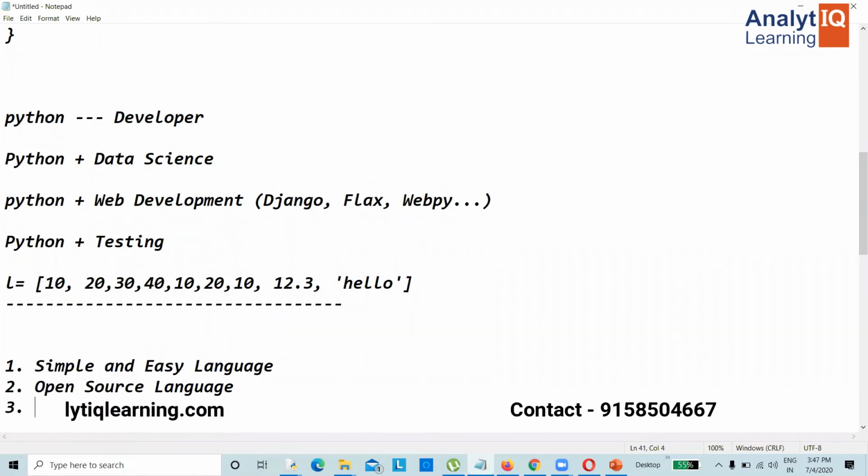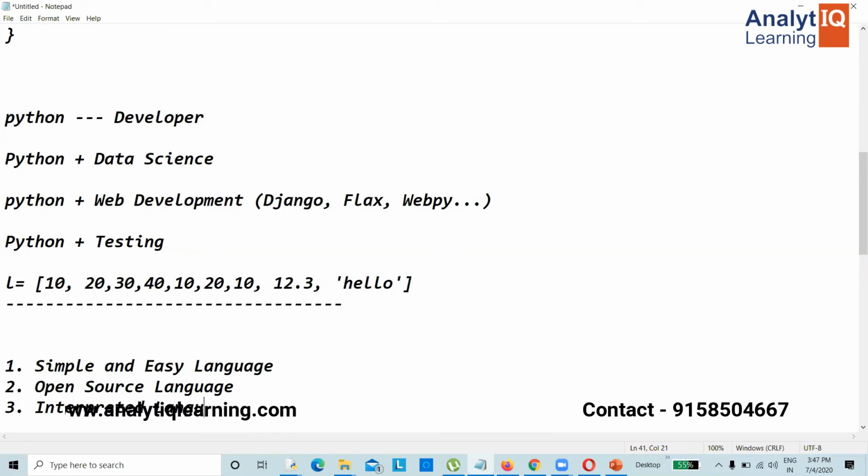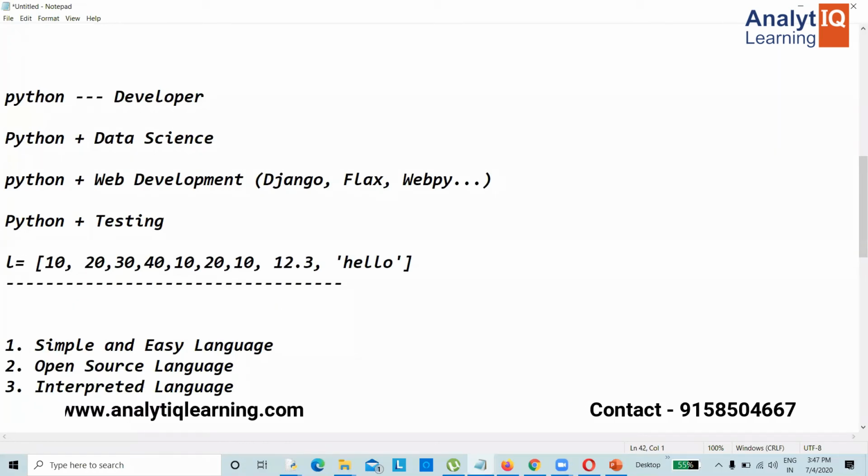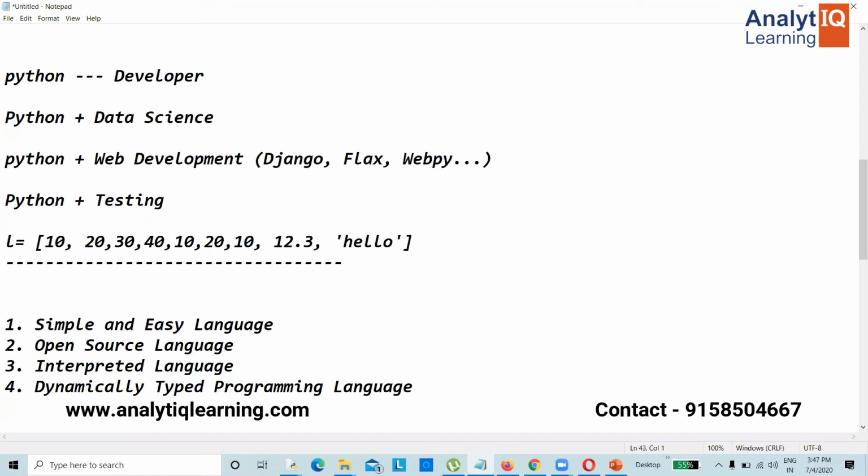Next one, it is an interpreted language because we don't require to compile the programs. Next one, dynamically typed programming language. Next one, supports web development because it is having ready-made frameworks for web development.